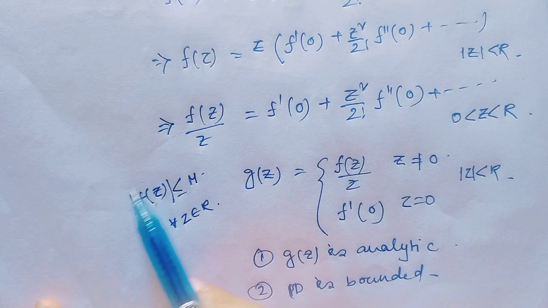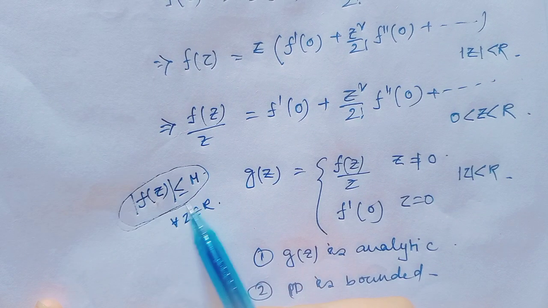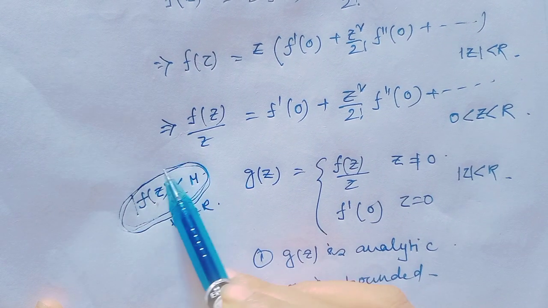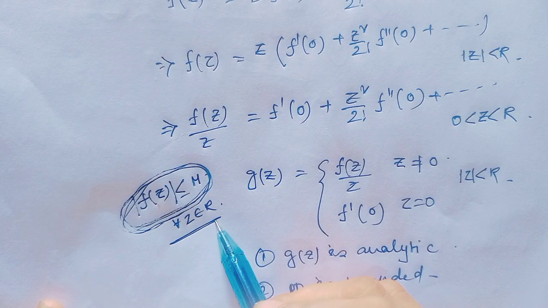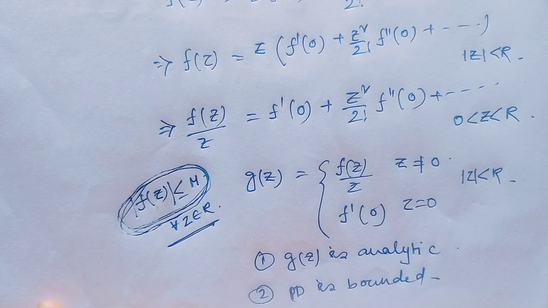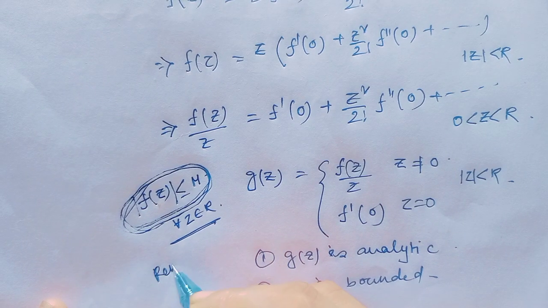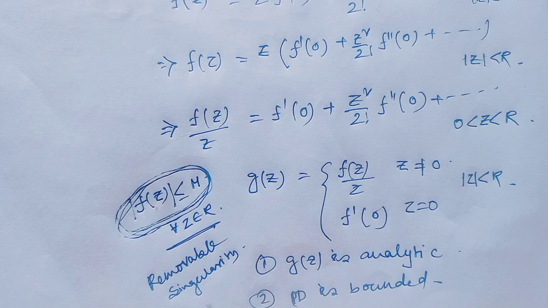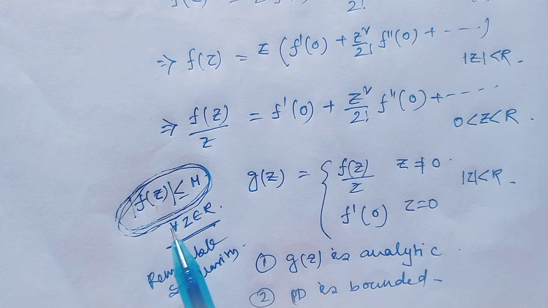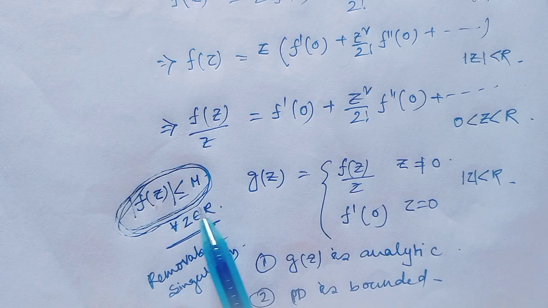Now my next question: does there exist any singularity? Here the function is bounded for |z| < r. That means if there exists any singularity, then this is actually a removable singularity, because if you remove the singularity, then the function would be continuous on the boundary.